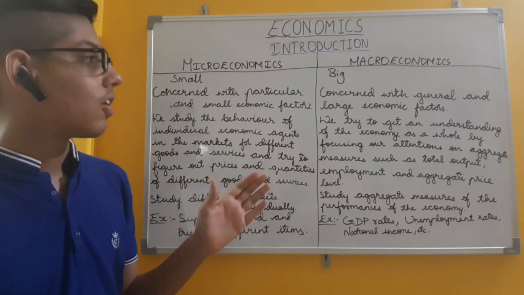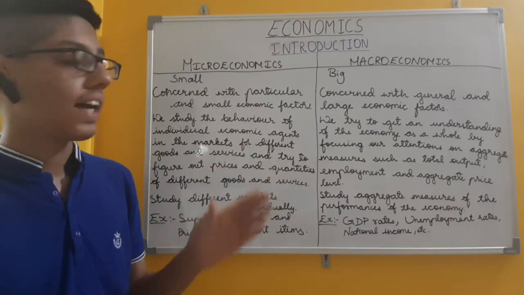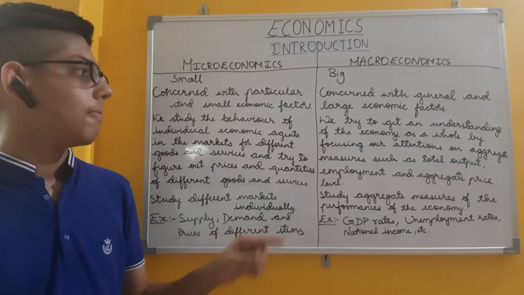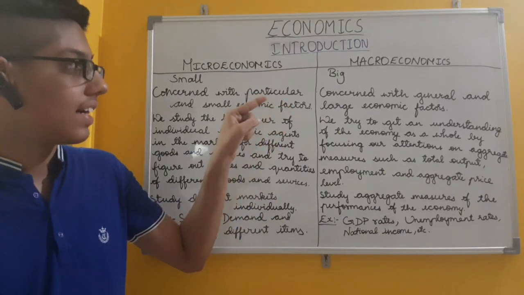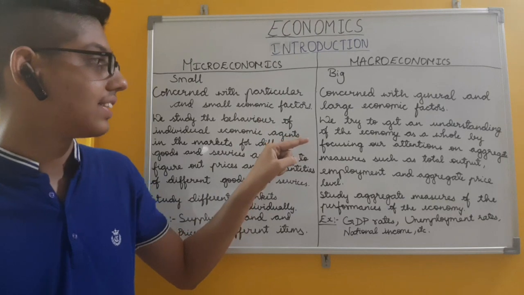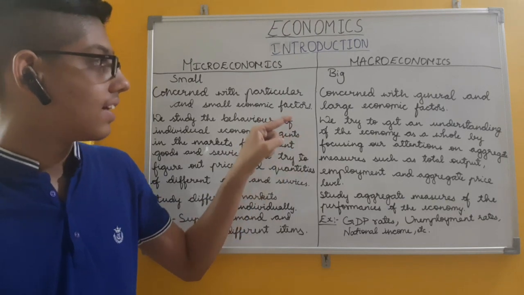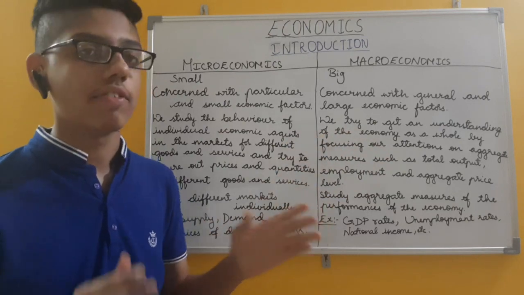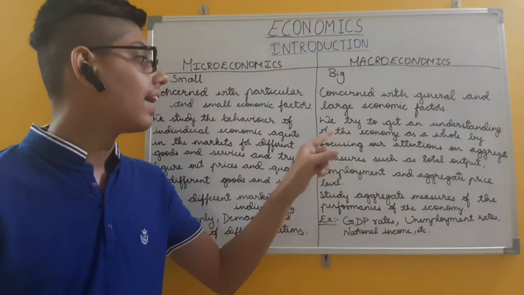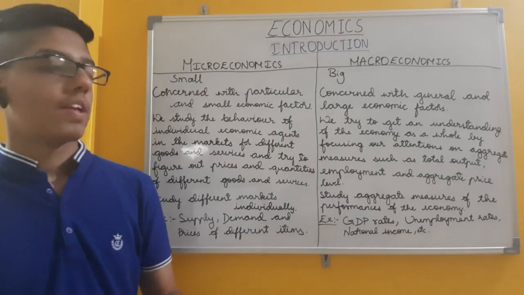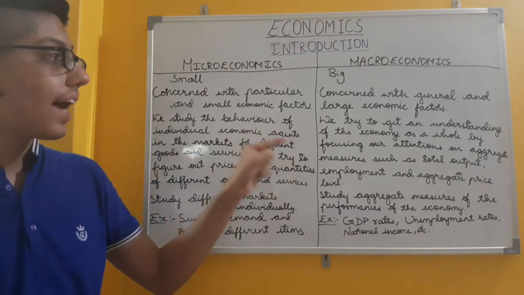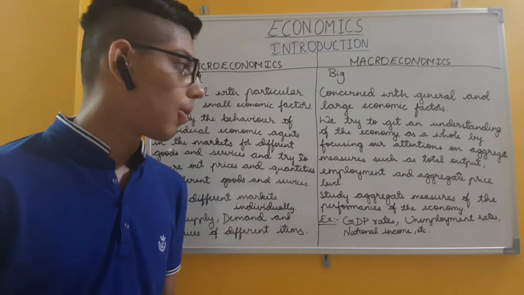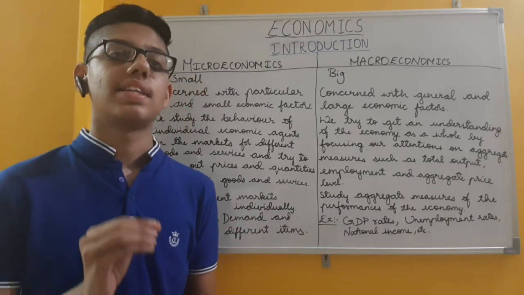Here in macroeconomics, we try to get an understanding of the economy as a whole and in general, and it is concerned with large economic factors, as I have already said. We focus our attention on aggregate measures such as total output, total employment, and aggregate price levels.